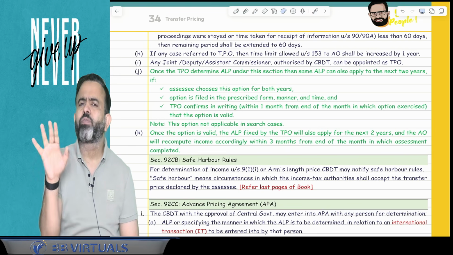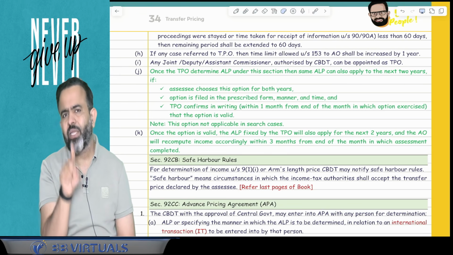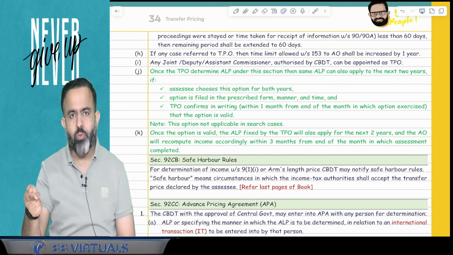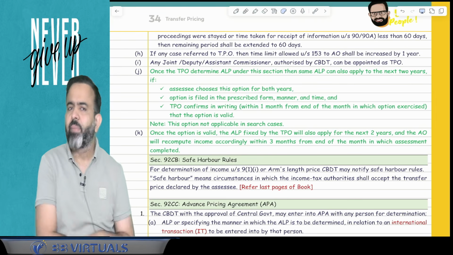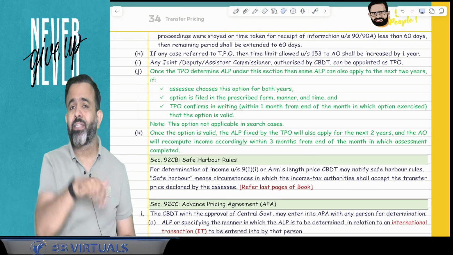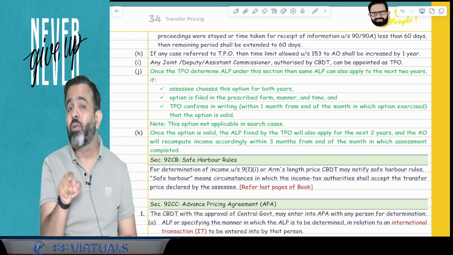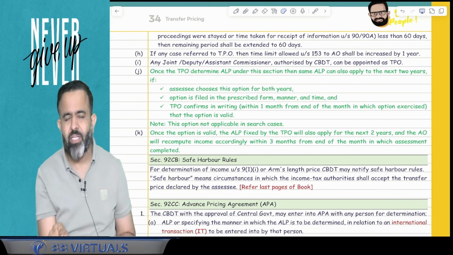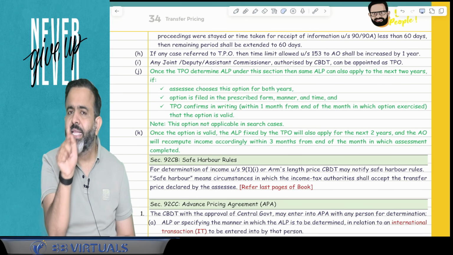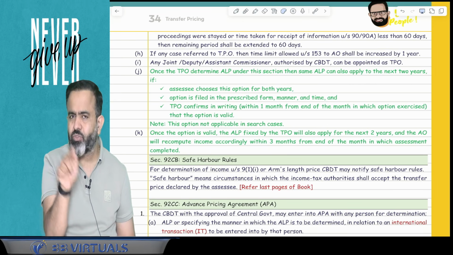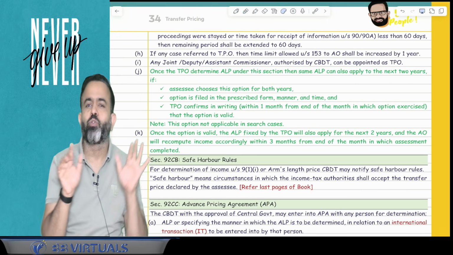Now, actually, the assessing officer doesn't determine the arm's length price. Your arm's length price calculation is referred to the TPO, the transfer pricing officer. So guys, here they have made one amendment. Suppose, for example, your case is transferred to the TPO and the TPO determines your arm's length price. Then guys, you have an option. You can apply this arm's length price for the next 2 years also.